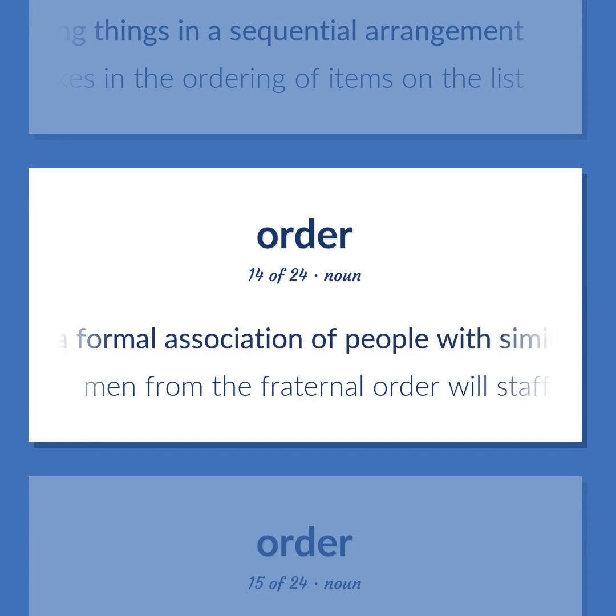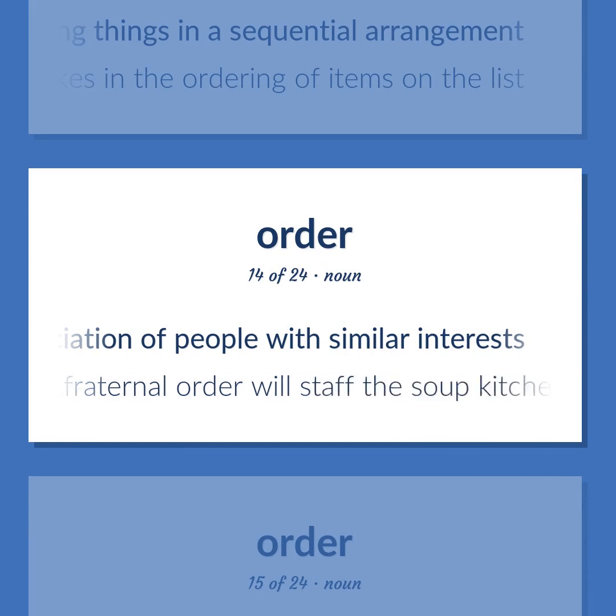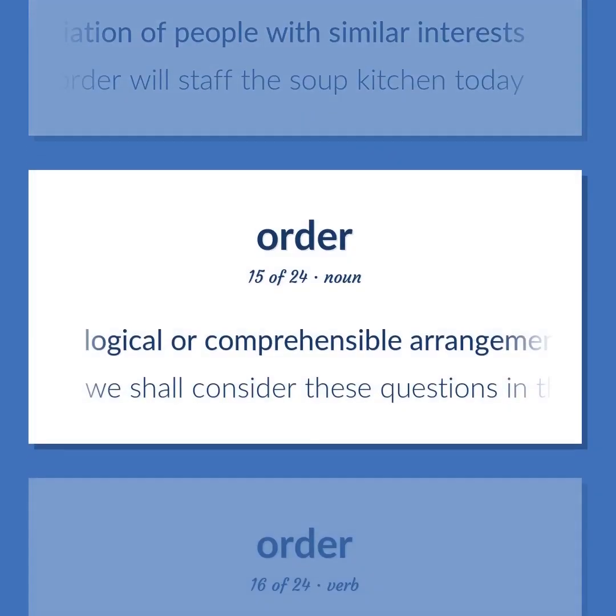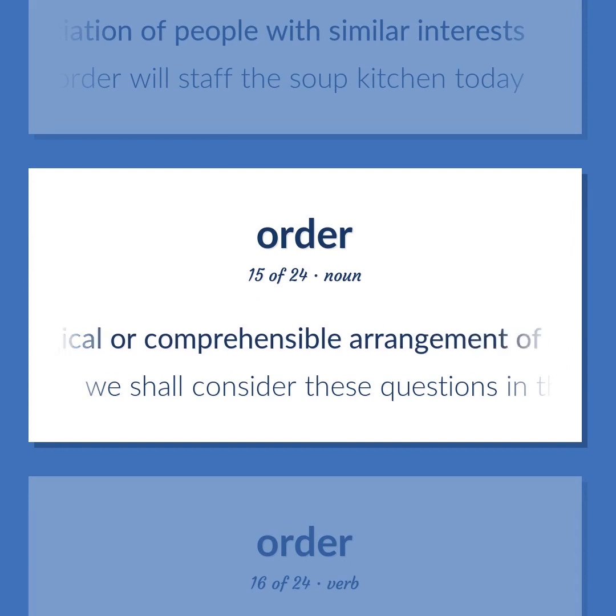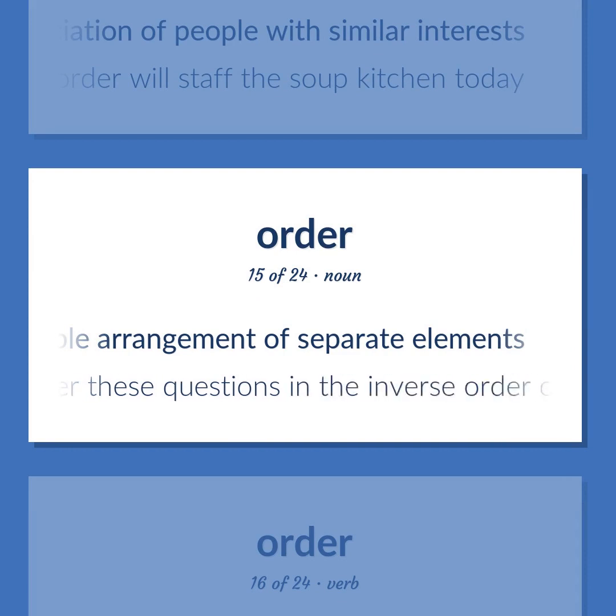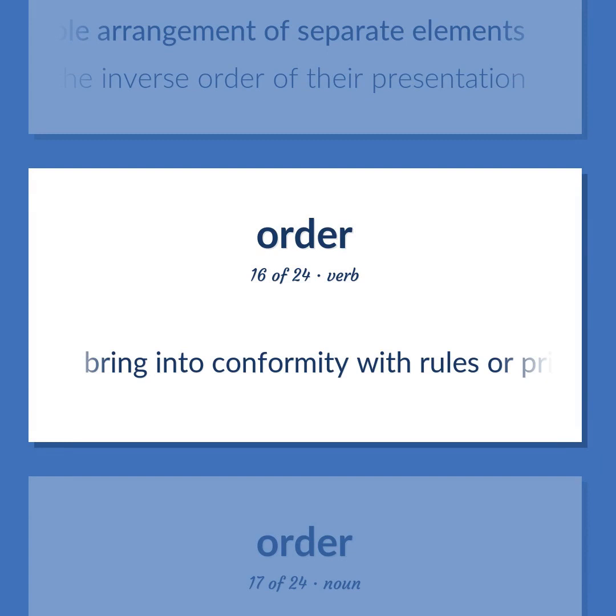A formal association of people with similar interests. Men from the fraternal order will staff the soup kitchen today. Logical or comprehensible arrangement of separate elements. We shall consider these questions in the inverse order of their presentation. Bring into conformity with rules or principles or usage.